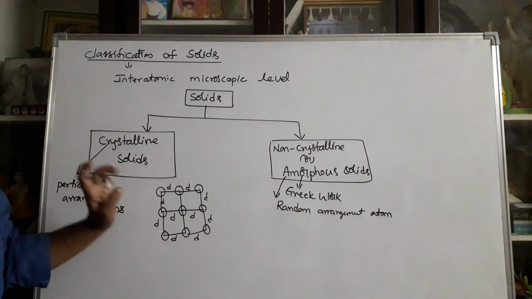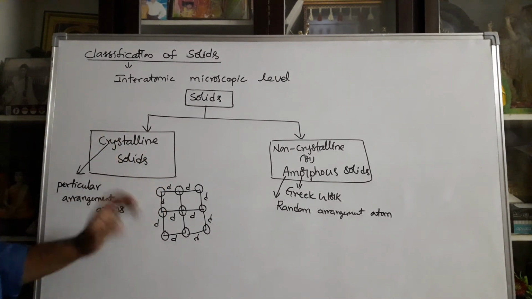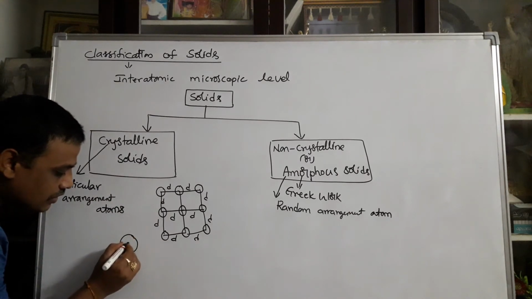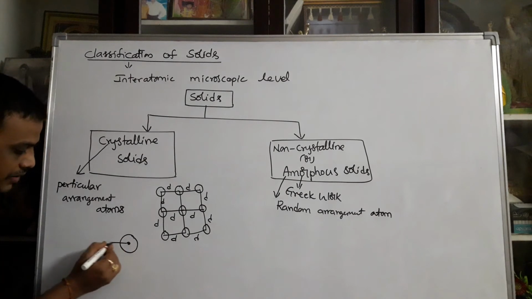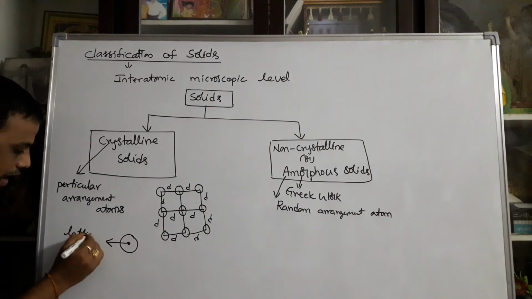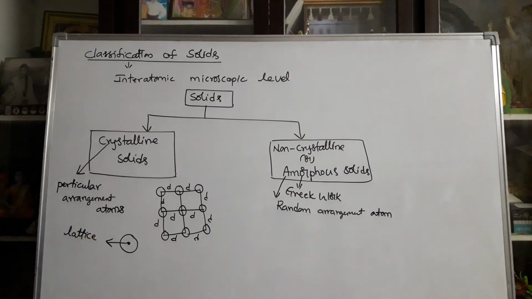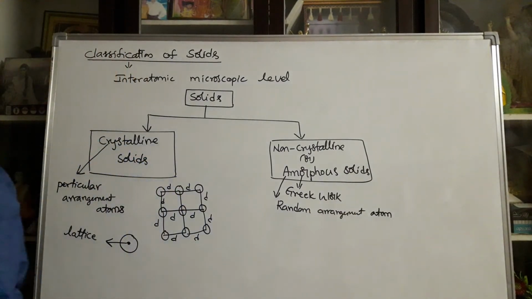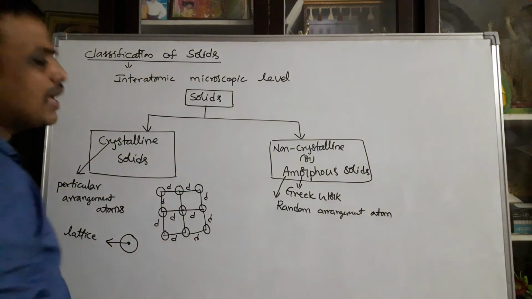That position of the atoms in crystalline solids is called the lattice. They have a particular lattice configuration. Amorphous is nothing but random arrangement, so there is no particular arrangement of atoms like this.